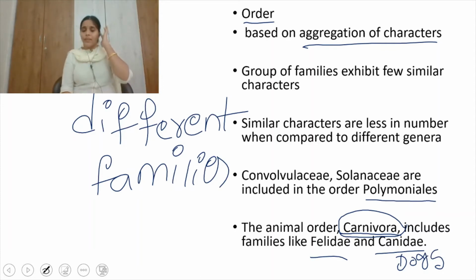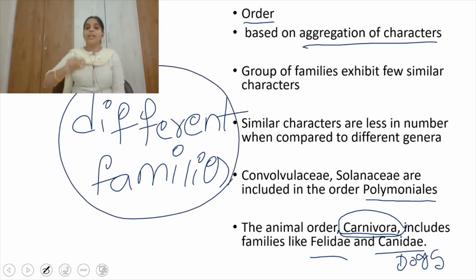So for order, every taxonomical category contains a group of organisms, as we already mentioned in the beginning. If order is a taxonomical category, what group of organisms are present? It has groups of different families which share similar characters. So the families Convolvulaceae and Solanaceae come under one order, that is Polemoniales. And in case of animals, Carnivora is an order which contains families like Felidae and Canidae.